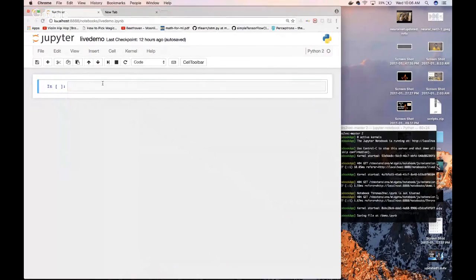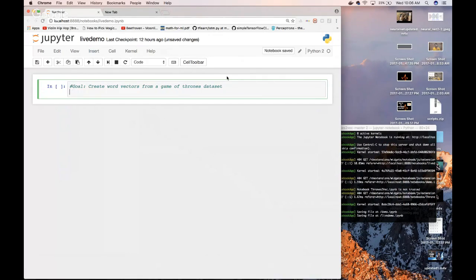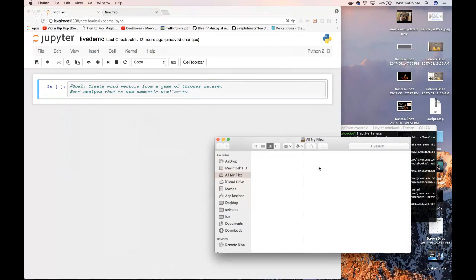Okay, so let me just first say, the goal is to create word vectors from the Game of Thrones data set. Now, look, guys, these are just the 5 books. I'll show you and play with them and analyze them to see semantic similarity. Okay, let's look at what we've got here.